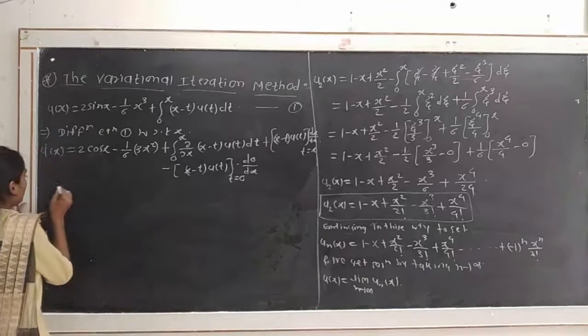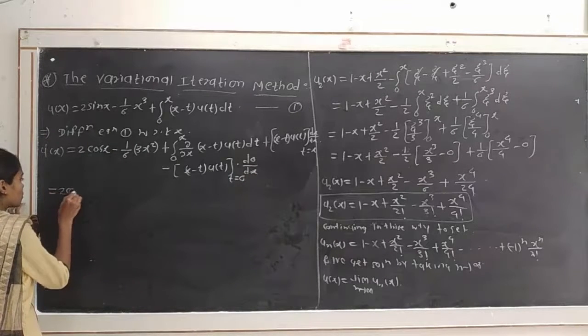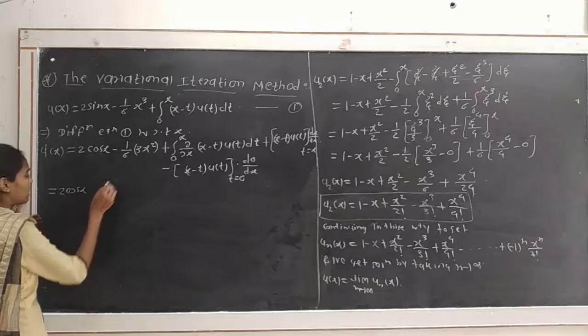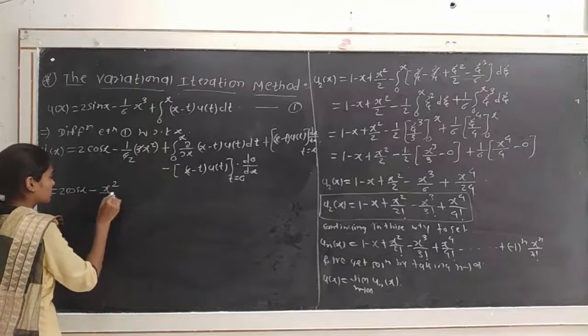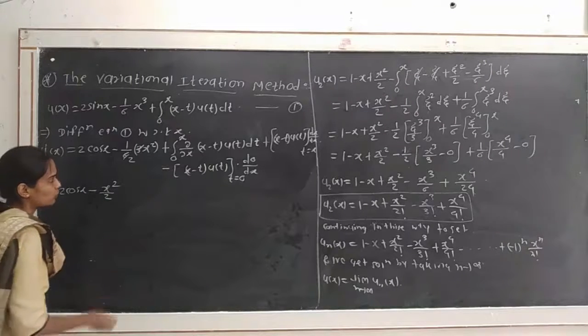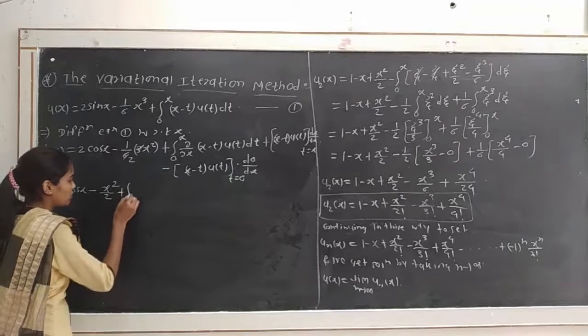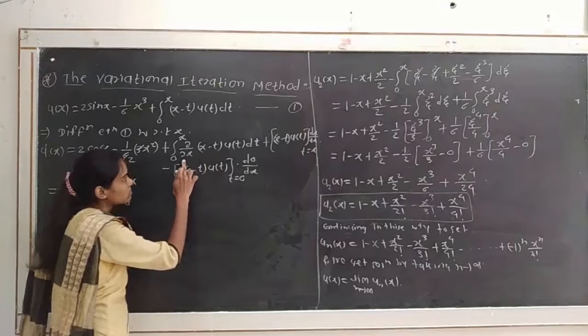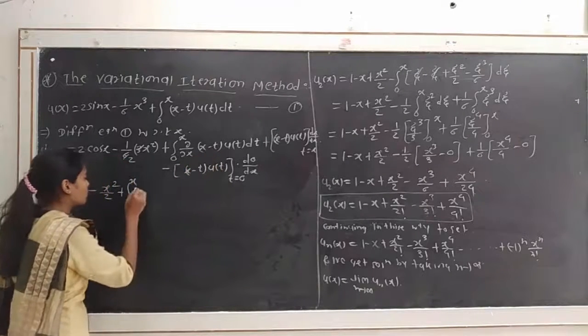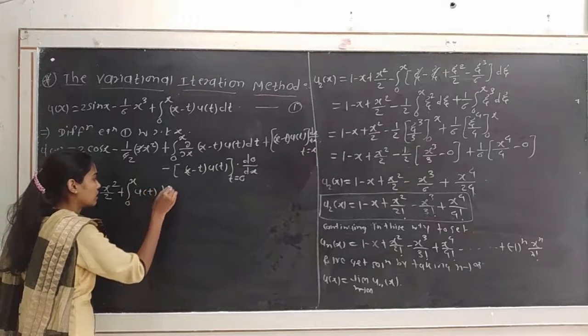Okay, so we get u'(x) = 2 cos x - 3·2/6, so we get here minus x²/2. Then plus the integration from 0 to x; the derivative of (x - t) partially with respect to x will be 1, so here we get u(t) dt.